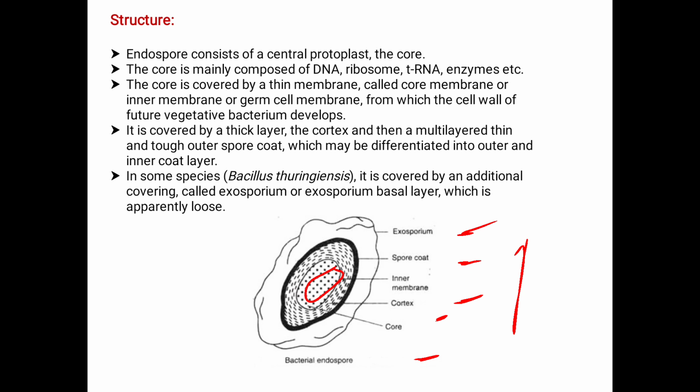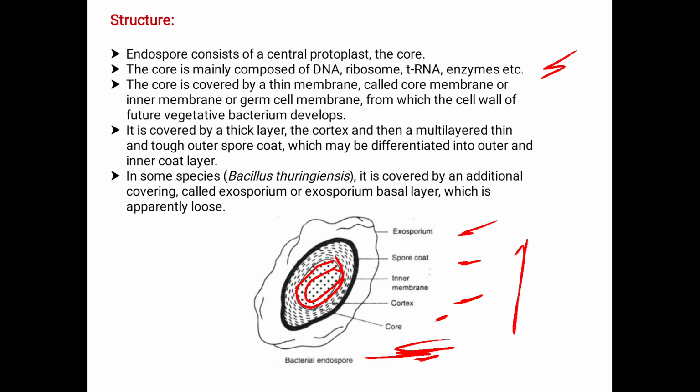The core is mainly composed of DNA, ribosomes, tRNA and enzymes. The core is covered by a thin membrane called the core membrane.